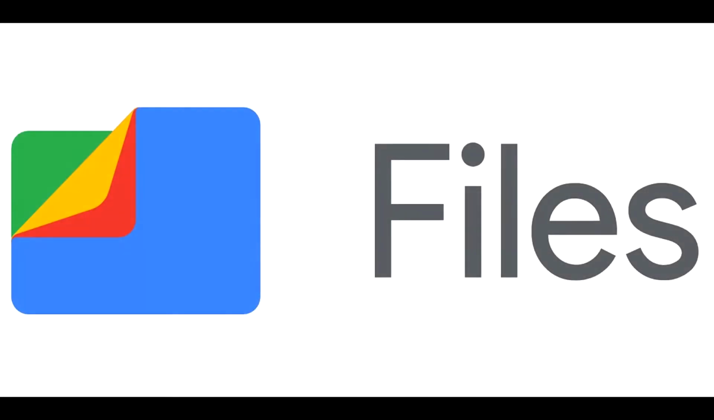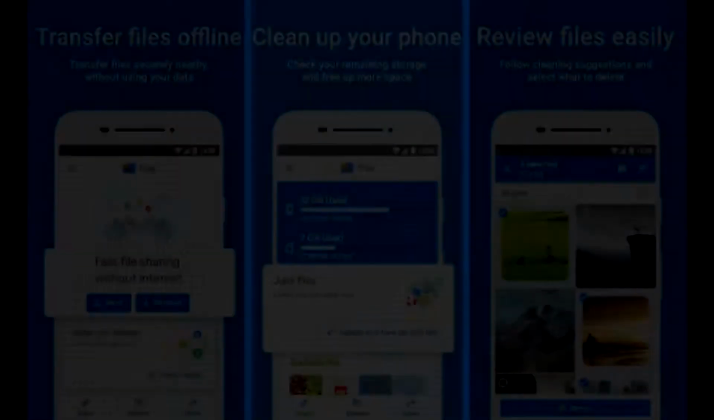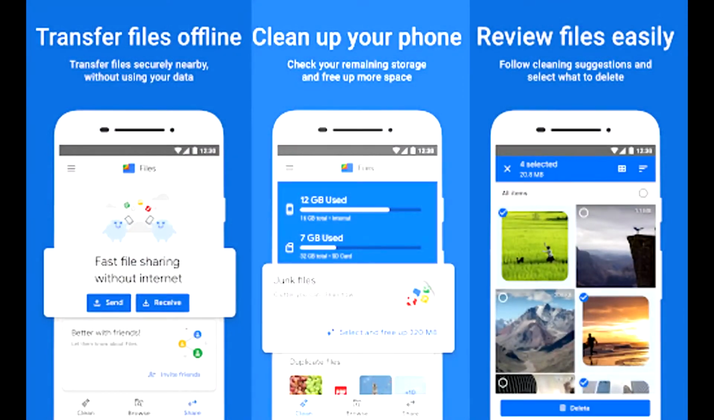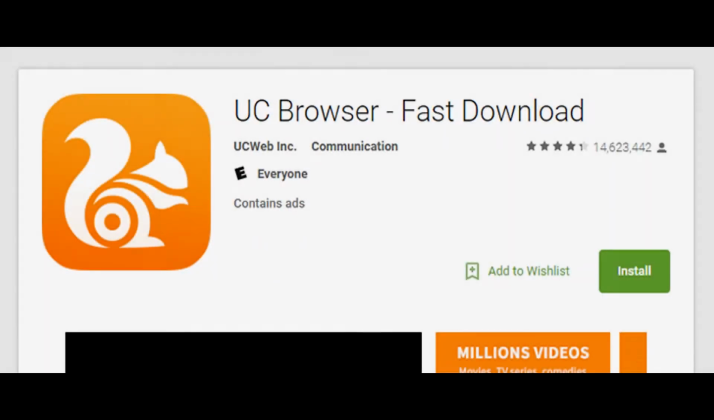And the third one is by Google, which is Files by Google. As it is by Google, you can trust it with your data. UC Browser is the third banned app in this list. It was used by a lot of people. There are many browsing apps which can fulfill your requirements.